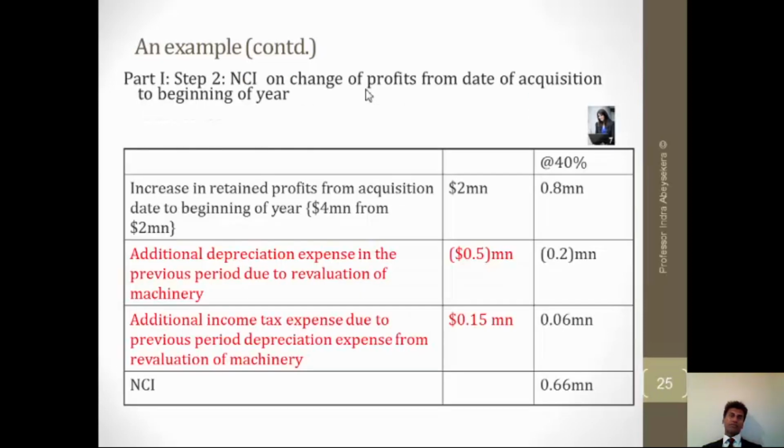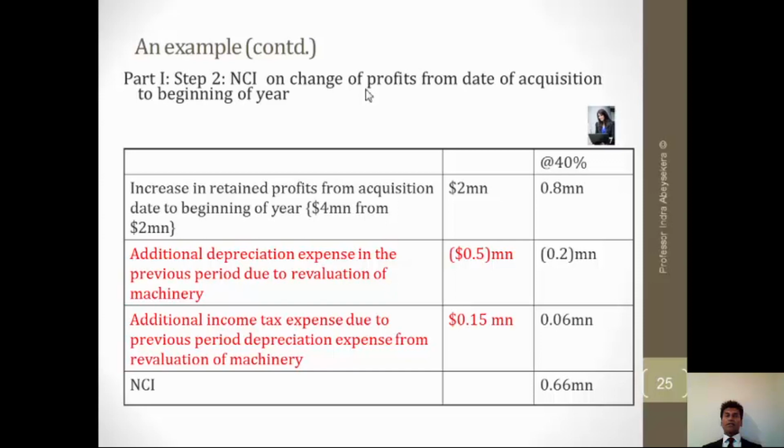Step 2 is from the date of acquisition to the beginning of the period. Anything that says opening retained profits, we bring it here. If it is a credit, we add it, and if it is a debit, we deduct it.